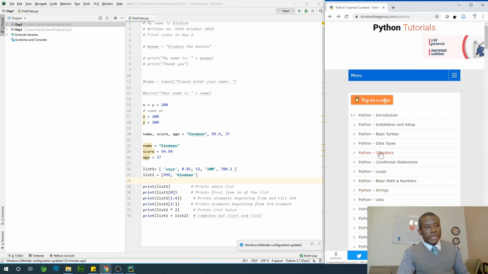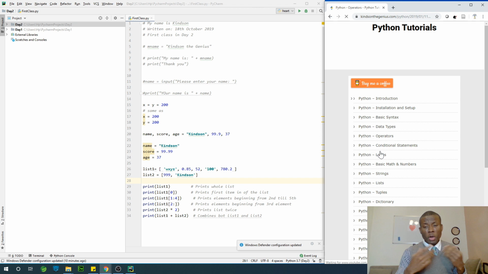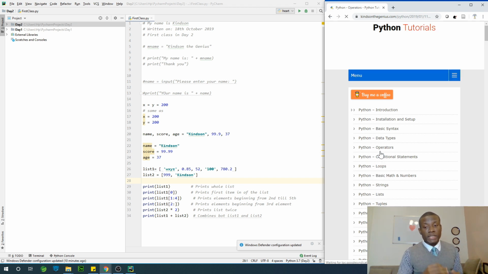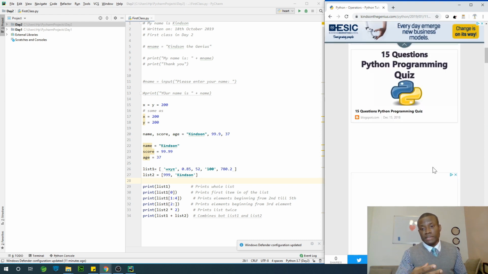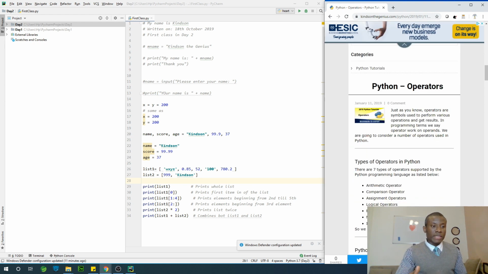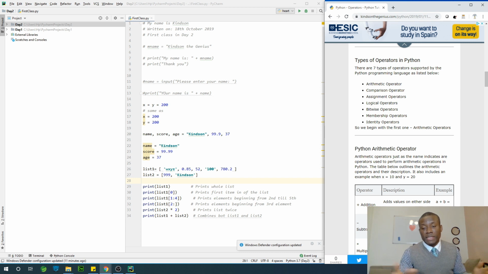So I'm going to go right to operators, because we are going to be covering operators. Operators are simply symbols that you use in your programs. They are not numbers. They are not characters or letters of the alphabet. They are simply some special characters, I would put it that way. For instance, the hash key. For instance, the plus sign, the minus sign, the equality operator.